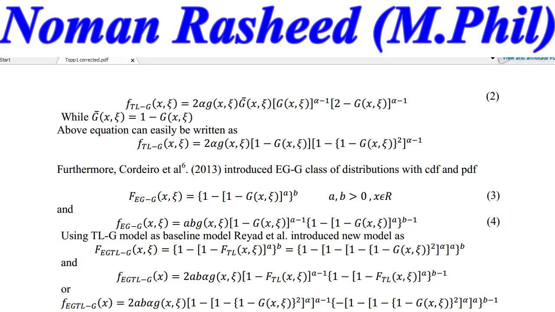So G(x) is the CDF of the distribution, while 1 minus G(x) is the survival function of the distribution. So the Topp-Leone G family of distributions, the exponentiated generalized Topp-Leone provided by Riyad et al., they just insert equation 2 in equation 3 and equation 4 and obtain the exponentiated generalized Topp-Leone. Yes, F_TL is the CDF of the Topp-Leone G class, Topp-Leone class of distributions.